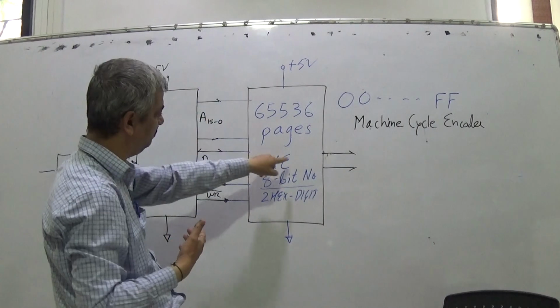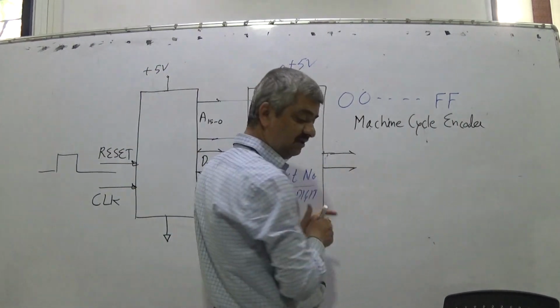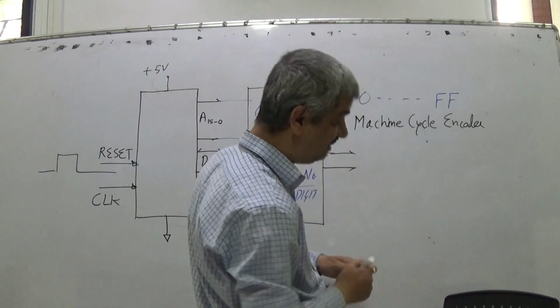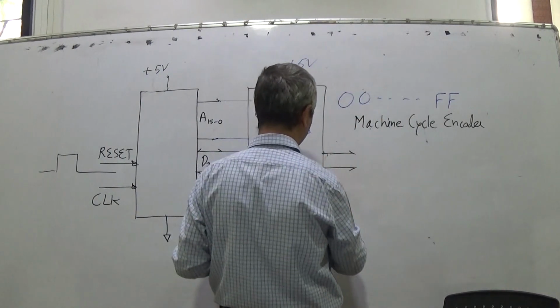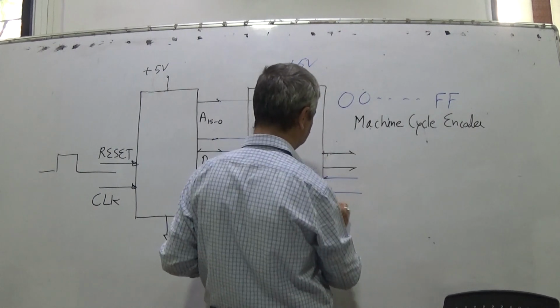So for this to be useful to me, memory must have some I/O locations. Actually, memory and I/O is a huge discussion, but memory must have some I/O locations.